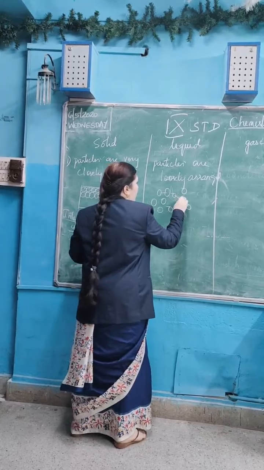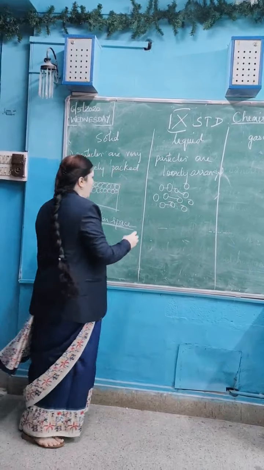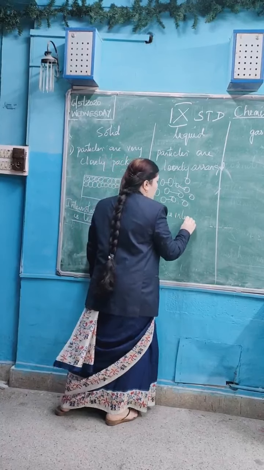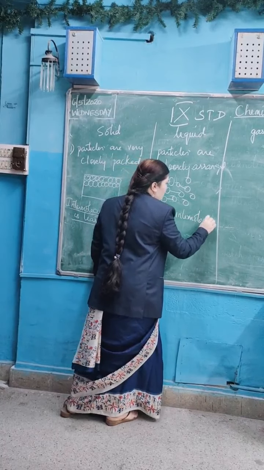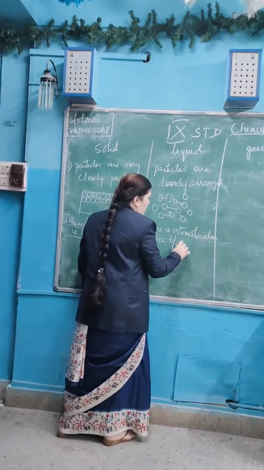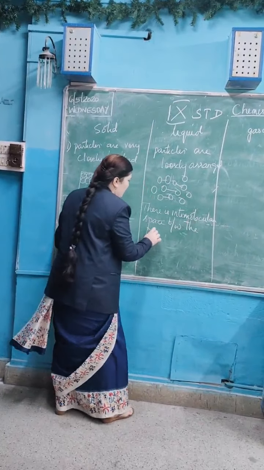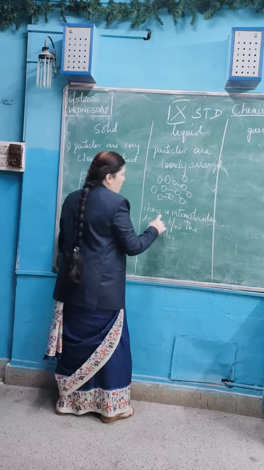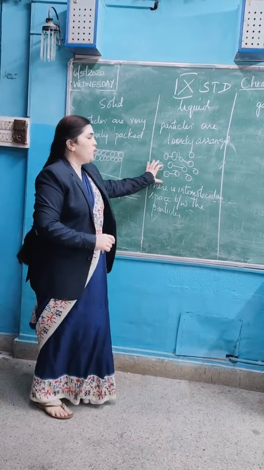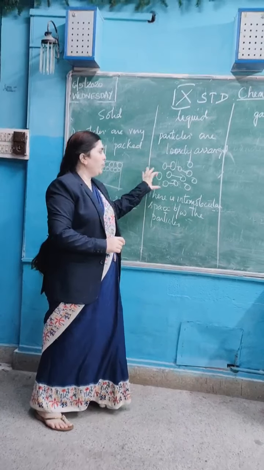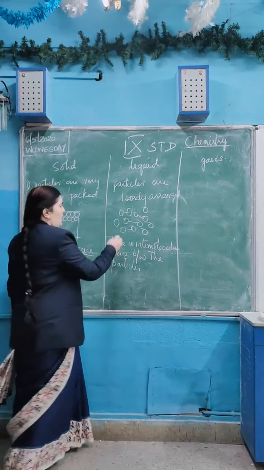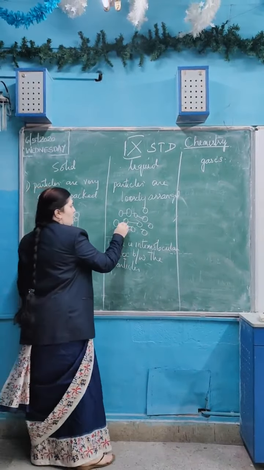So there is some intermolecular space between them. There is intermolecular space between the particles. That is the type of arrangement of particles in liquids. In liquids, the particles are arranged a little far from each other. You can see there is a gap between each particle.